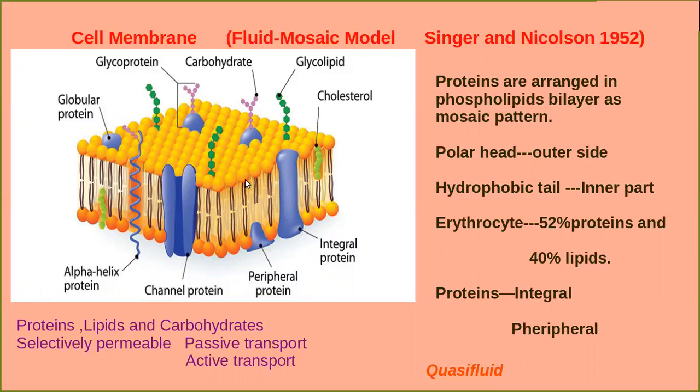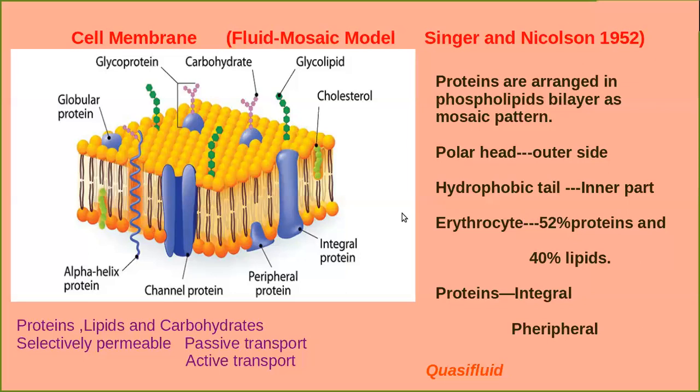The ratio of proteins and lipids varies considerably in different types of cells. For example, in human erythrocytes, there are 52% proteins and 40% lipids.